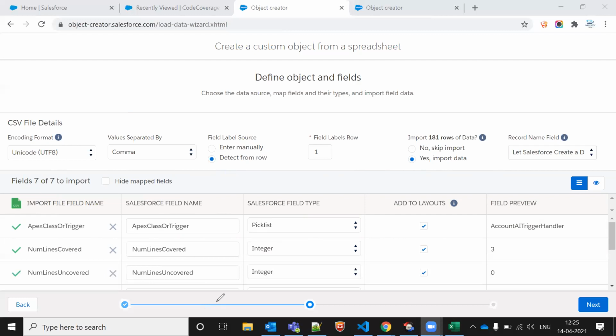Think about the logic. First, the 10 records will get inserted. Why? Because we check the things which are there in the database. Then we check whether it's a duplicate or not. Since it's newly created, we'll not be able to compare what we are giving in the sheet with what is there in the database.